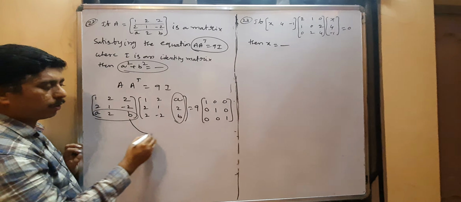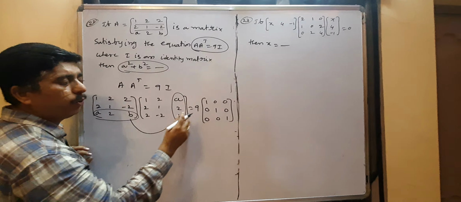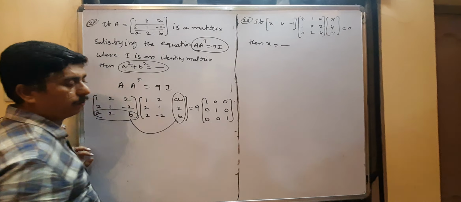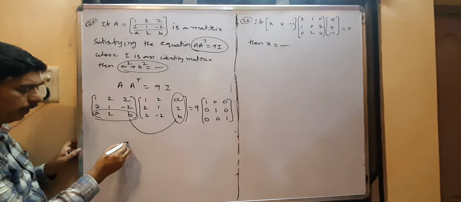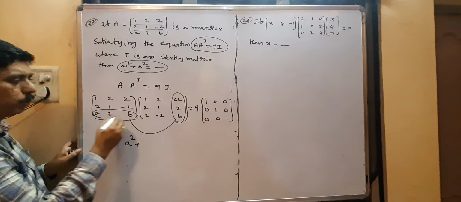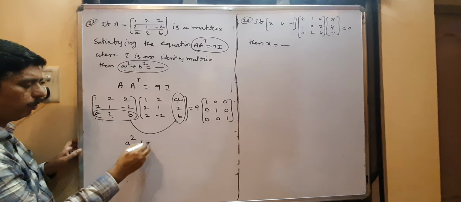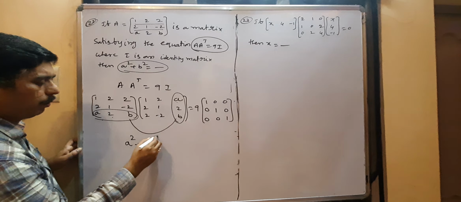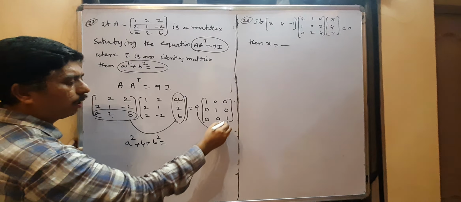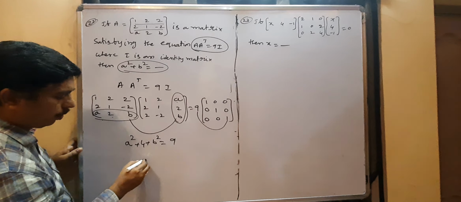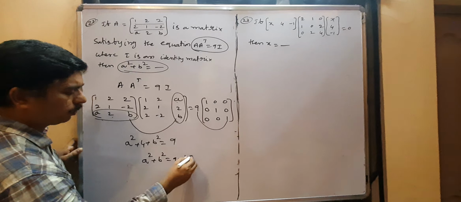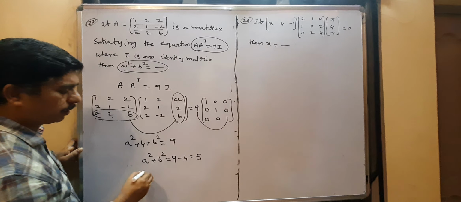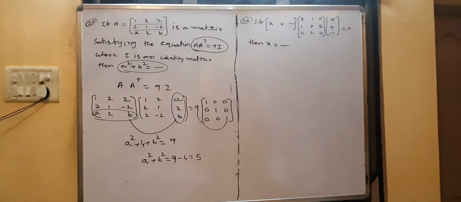So multiply the third row into the third column, and compare with the third row third element. Third row: a into a square plus 2 twos are 4 plus b into b square equals 9 into 1, 9. So a square plus b square equals 9 minus 4, that is 5. Copy it.